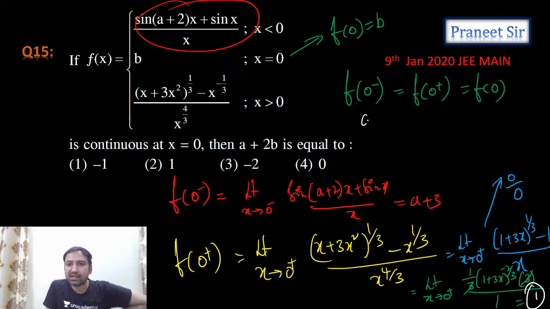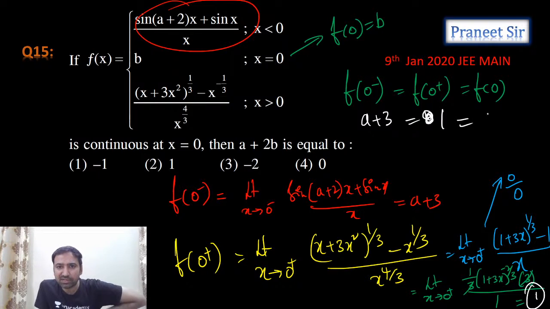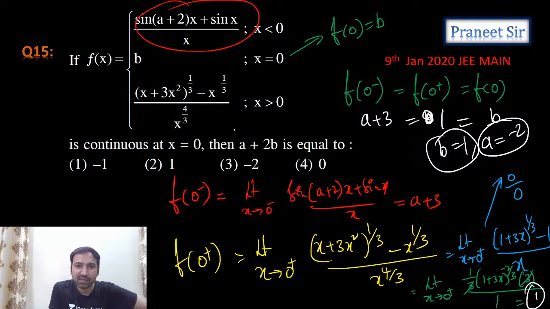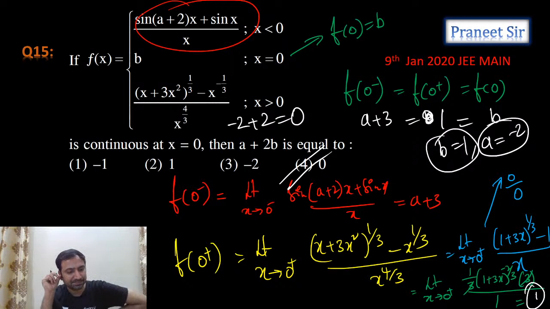So left hand limit we're getting a plus 3. Right hand limit we're getting b. Right hand limit, how much did we get? 1, right? And f of 0 is b. So from this, b is equal to 1 and a is equal to minus 2. Okay, a value, b value we calculated. Now what is he asking? A plus 2b. A plus 2b is minus 2 plus 2. Are we getting 0? Yes, fourth option is the answer. Correct now? Right, perfect. We got the fourth option, right?